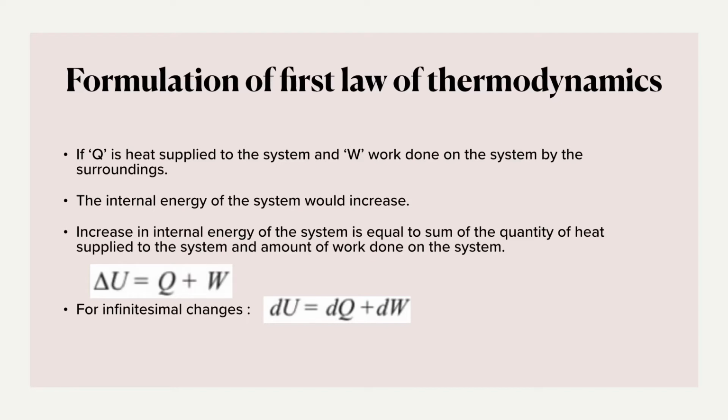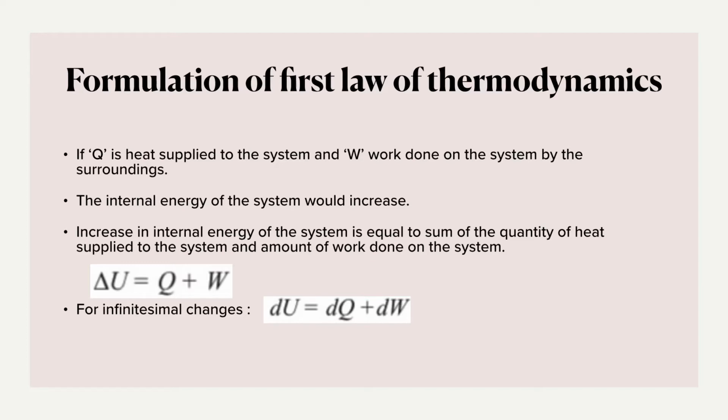Therefore, we can say that delta U is equal to Q plus W, where delta U is the increase in the internal energy or the change in the internal energy, Q is the heat supplied, and W is the work done. So this is nothing but the mathematical expression for first law of thermodynamics. If it is directly asked to write down the mathematical expression, you have to write this equation, that is delta U equal to Q plus W, and mention each of the terms.